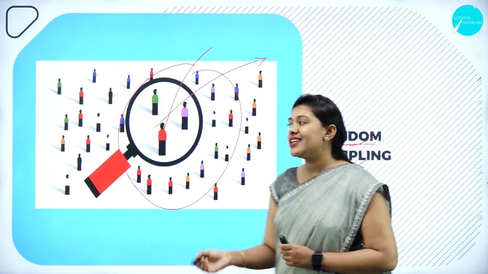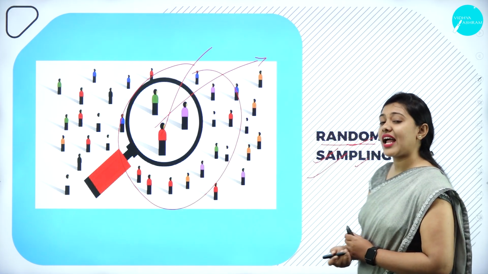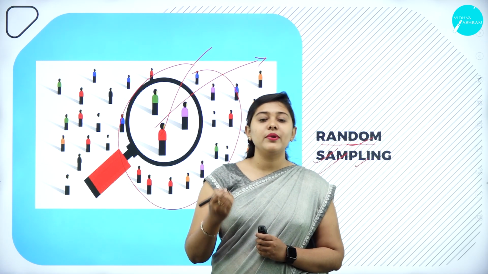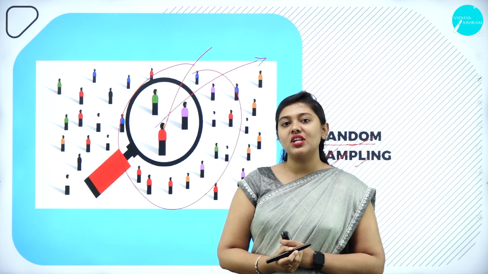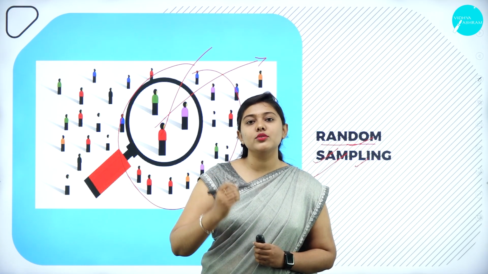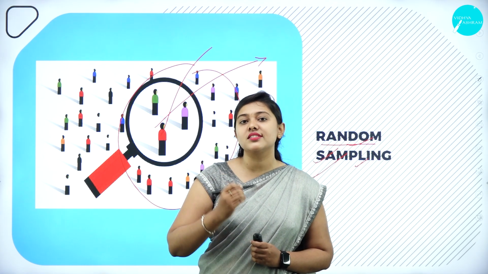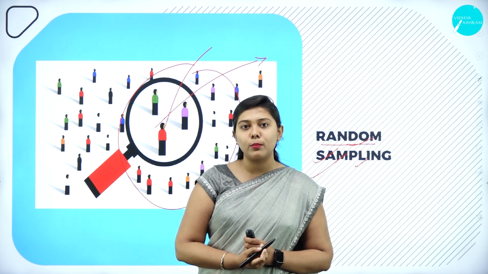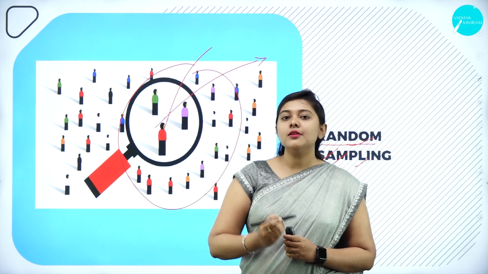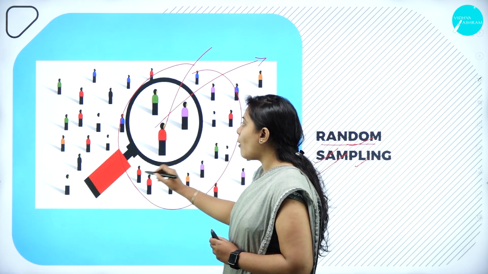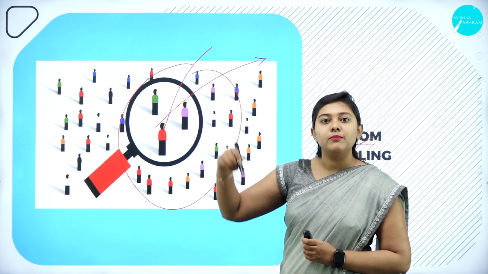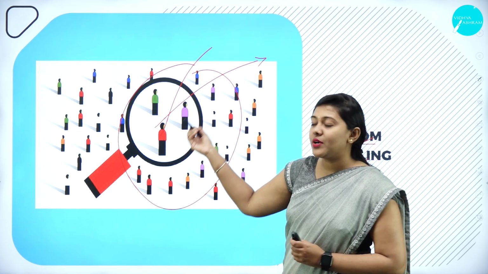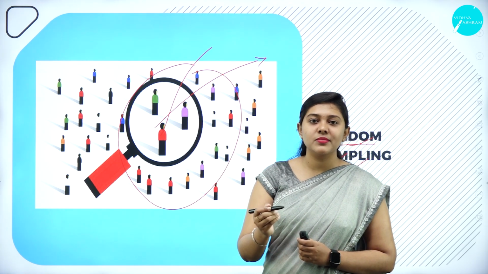So what is random sampling? In that population, each and every individual has an equal chance of being selected for the study or to take up the information. So in random sampling, from the entire population, we simply pick a few at random for our study purpose.